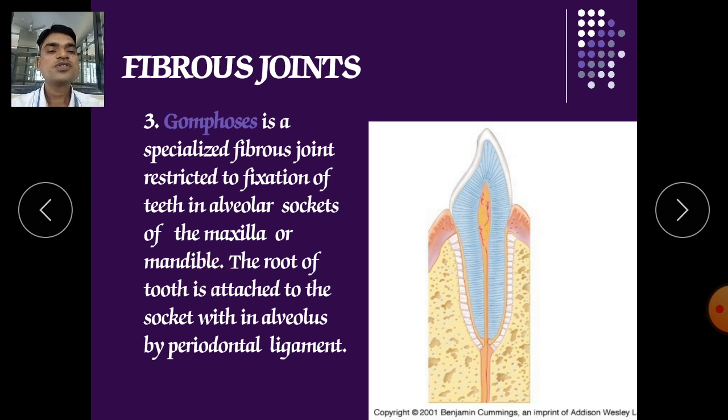The root of the tooth is attached to the alveolar socket by the periodontal ligament. So the periodontal ligament is there, and it holds that tooth together and won't allow the tooth to come out.